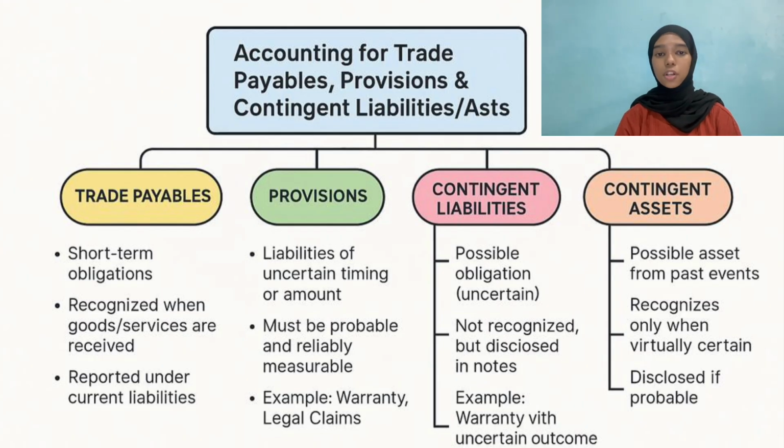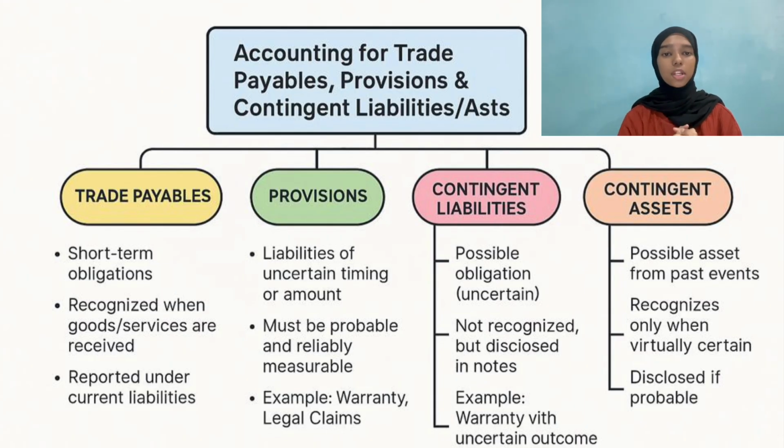The first one is trade payables. So what is trade payables? Trade payables is a short-term obligation. It is recognized when goods or services are received, and it is reported under current liabilities.